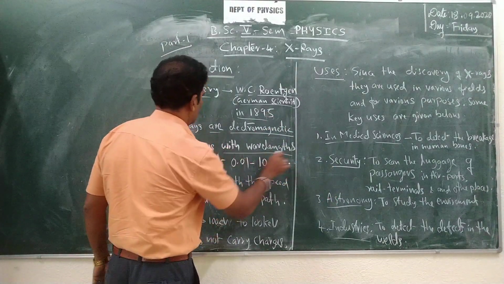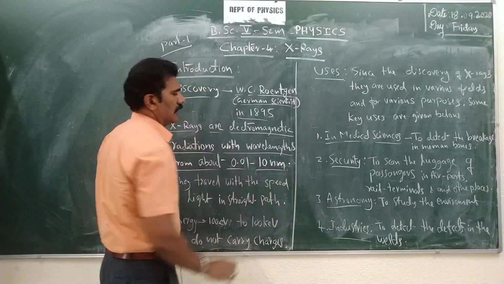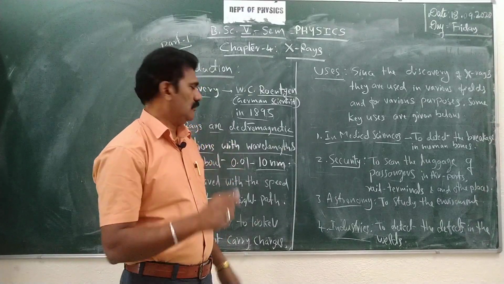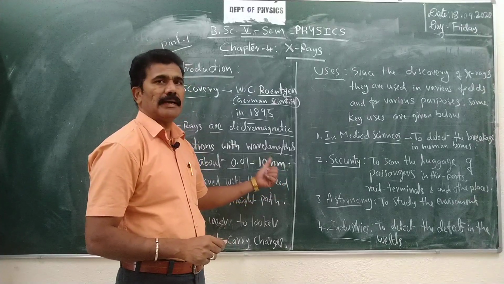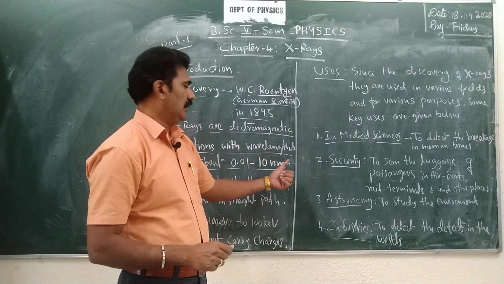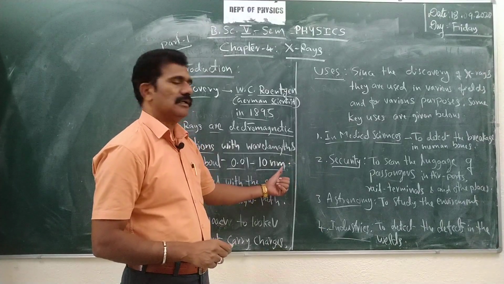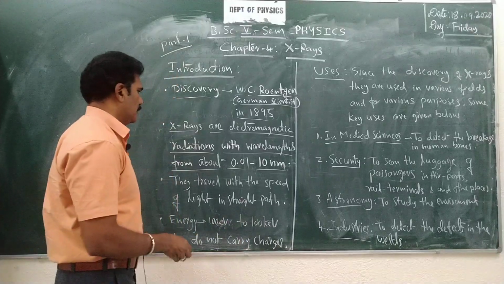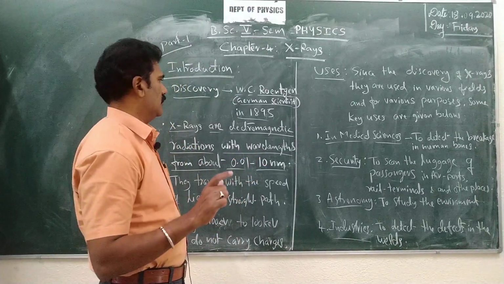The wavelength of X-rays is about 0.01 to 10 nanometer. Very short wavelength it is, only 0.01 to 10 nanometer. Nano means 10 to the power of -9 meter, or you can say 10 nanometer is also equal to 100 angstrom units. That much of the electromagnetic radiation can be considered as X-rays itself.